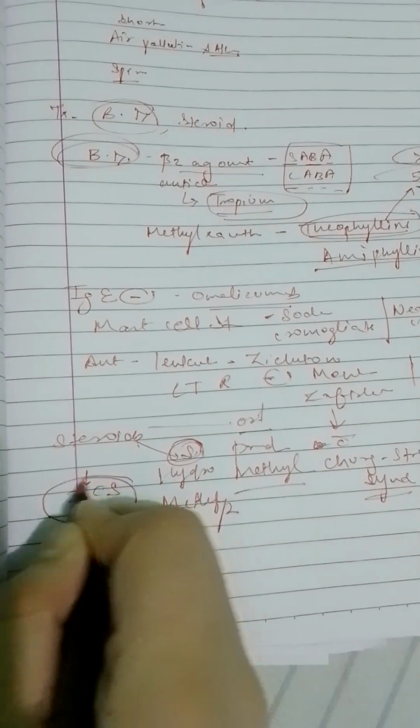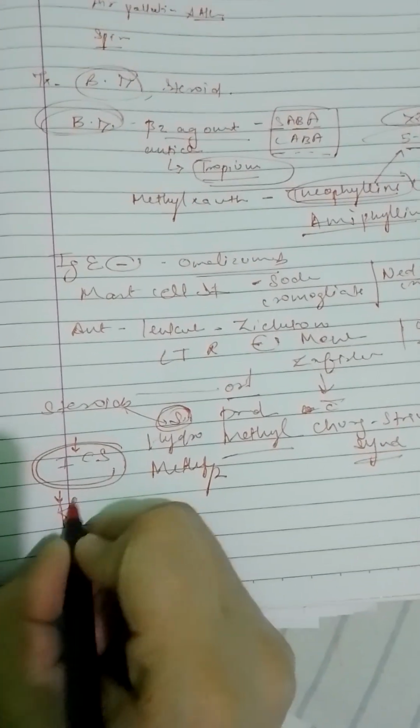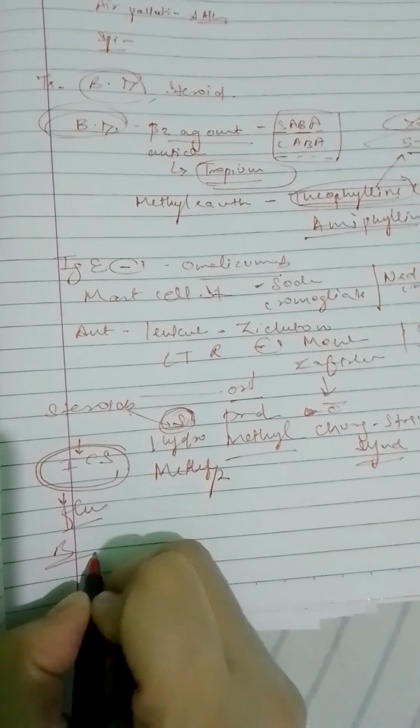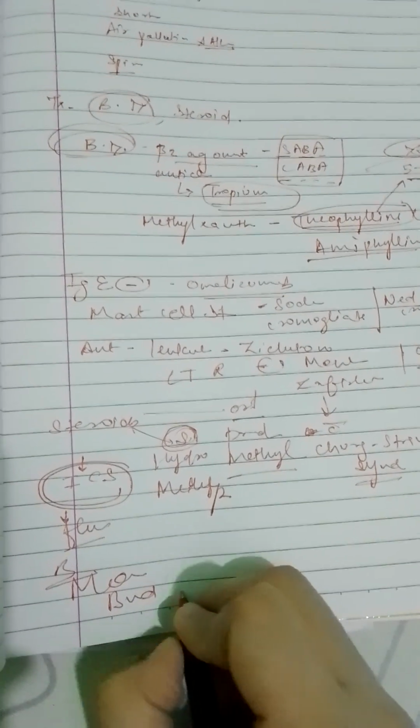Finally, we will talk about inhaled corticosteroids, which can be fluticasone, beclomethasone, mometasone, budesonide, and